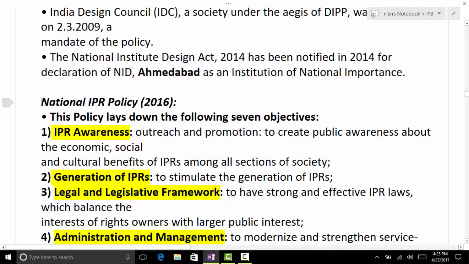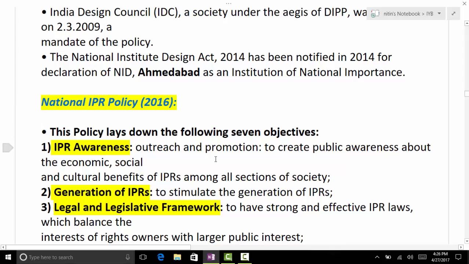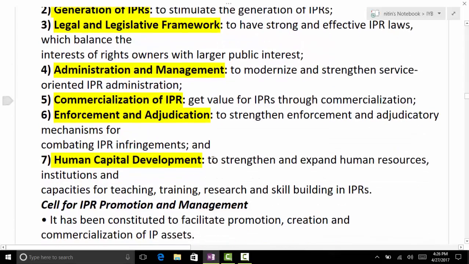Now this is very important: the National IPR Policy 2016. There are seven objectives.